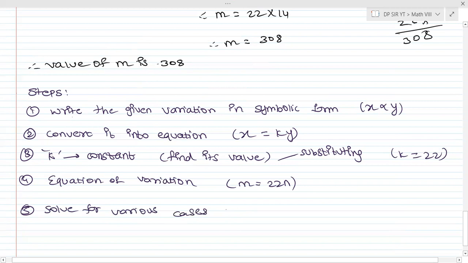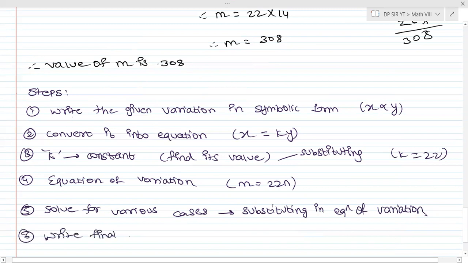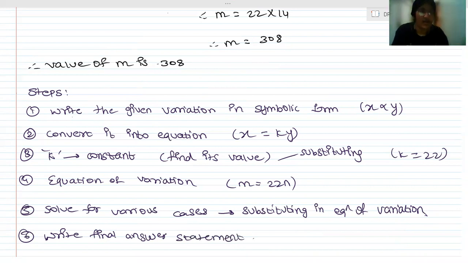Solve for various cases in the sense you need to substitute by substituting in equation of variation. And last but not the least, write final answer statement. So these are the 6 steps one should follow. Please note this down. Please note down the steps since they are the one which will help you to survive in this topic.